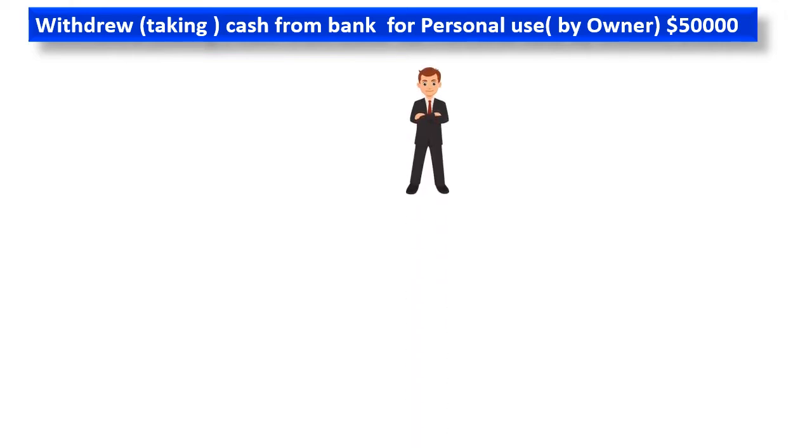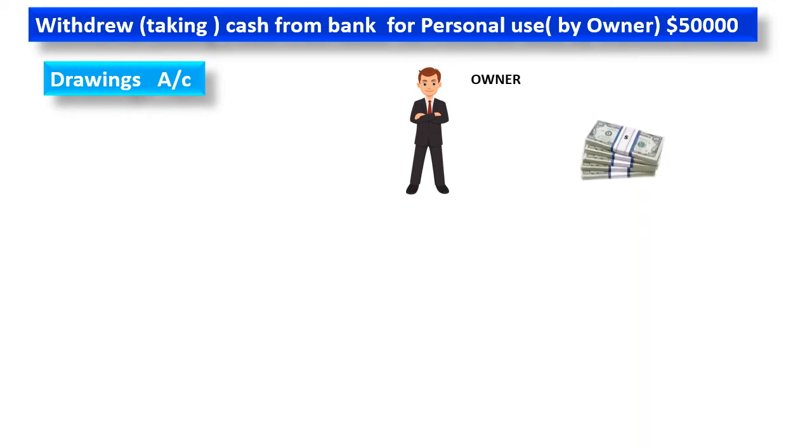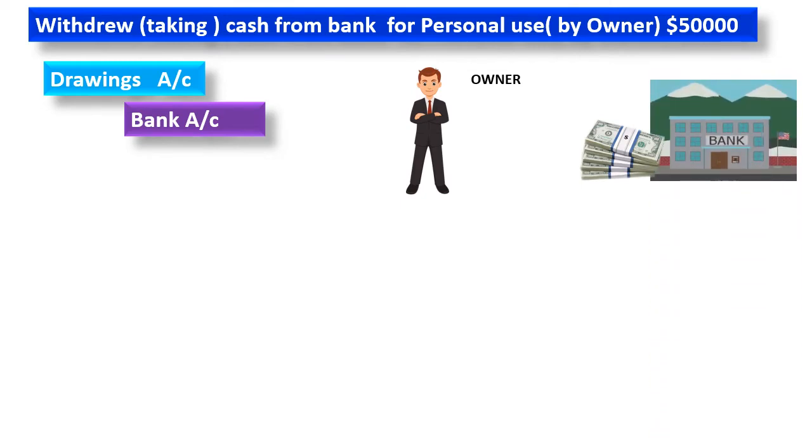So here, this is the owner, and this owner is taking money. That's why it is called drawings. When the owner is taking money or anything, it's called drawings. Now he's taking cash from this bank for his personal use. That's why drawings account debtor to bank. Drawings account debtor to bank.